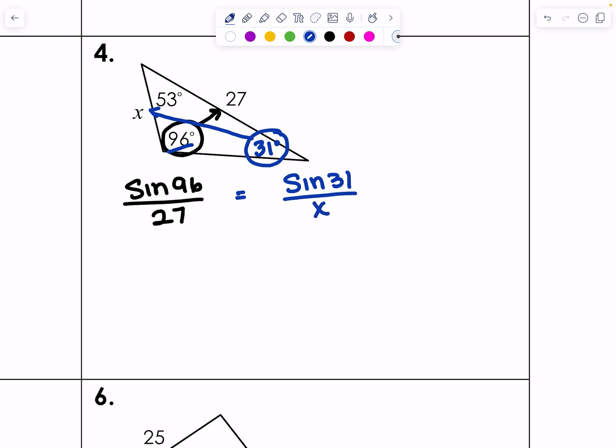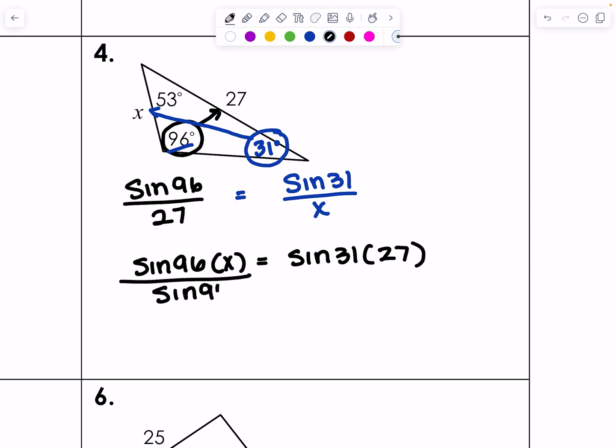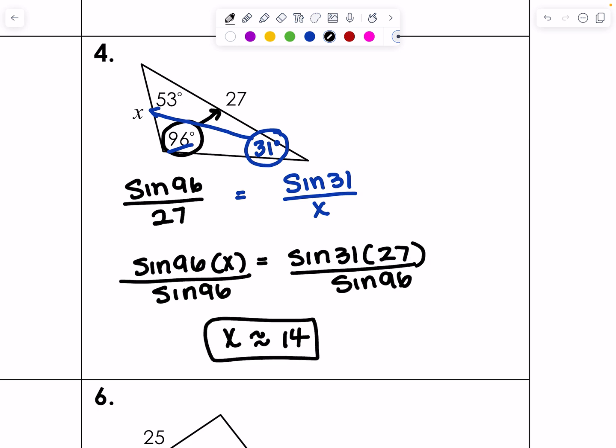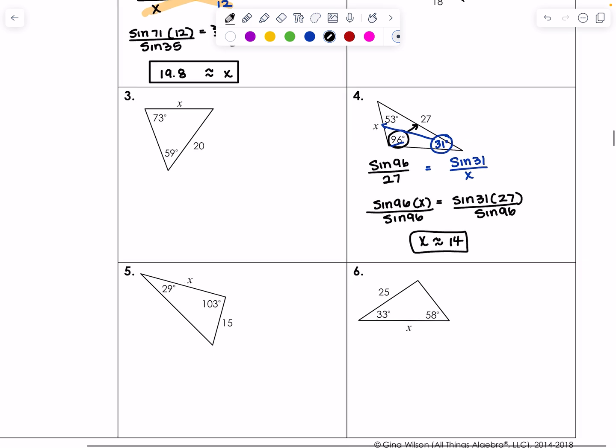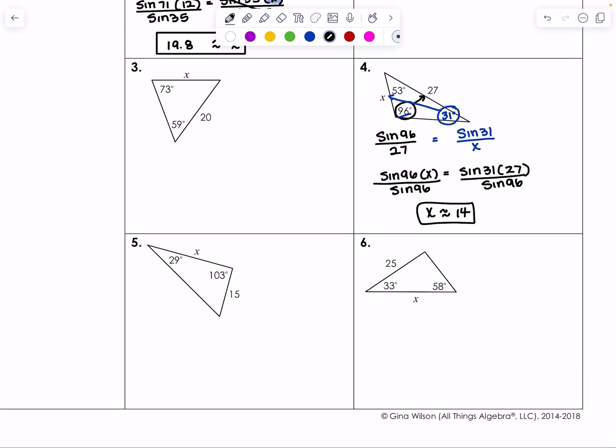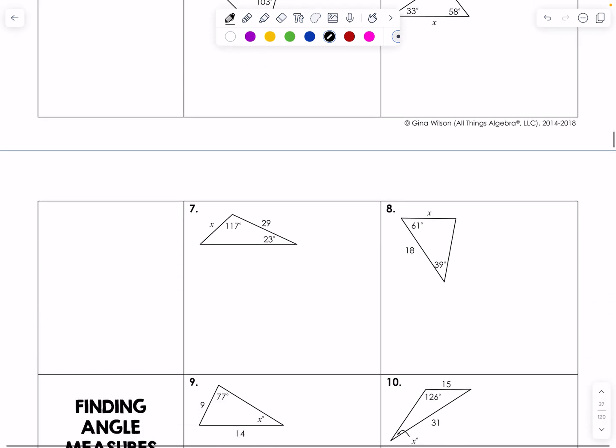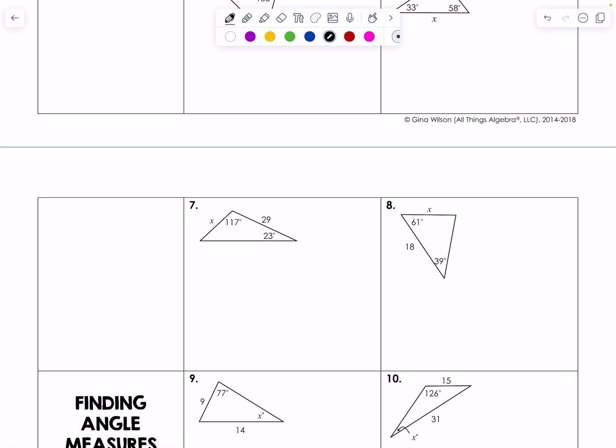Okay, again, just cross multiply. Sine of 96 times x equals sine of 31 times 27. Okay, divide both sides by sine of 96, and x's value should be approximately 14, or exactly 14. I'm not quite sure if it was a clean answer there. And that's it. Make sure for 5 and 6 you're also finding those missing angles because they will be relevant for that. And then the next page is 7 and 8 at least are the same mixed review.